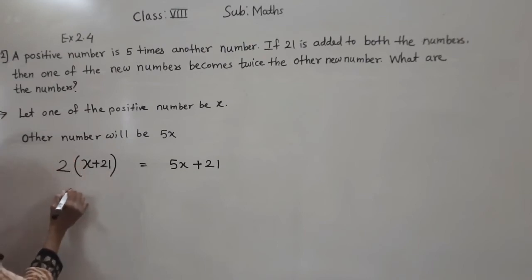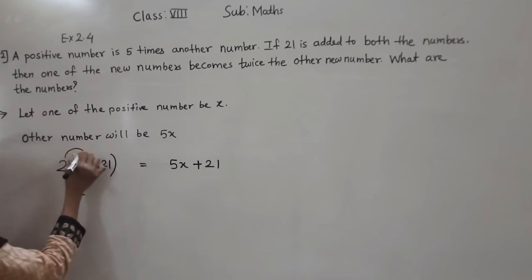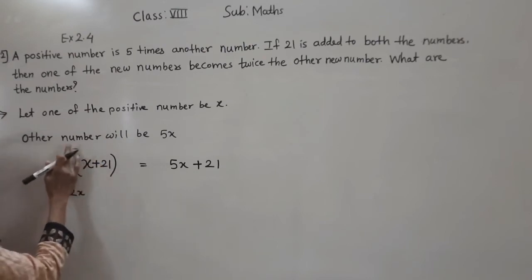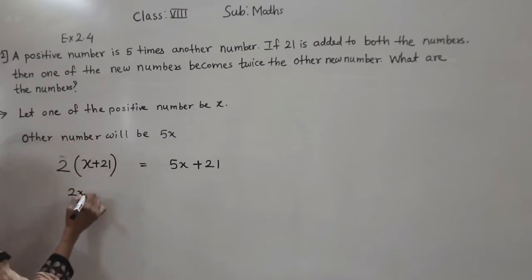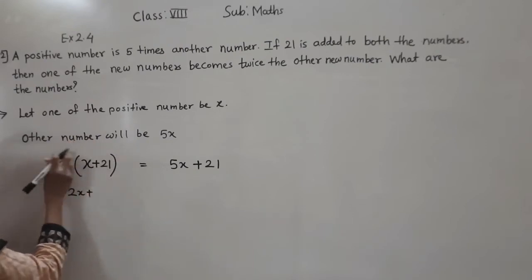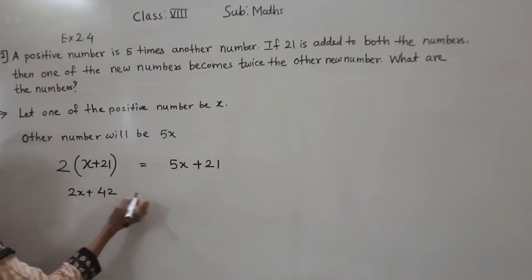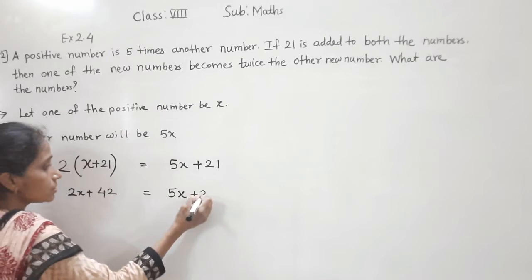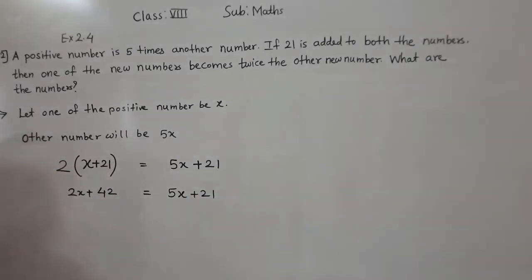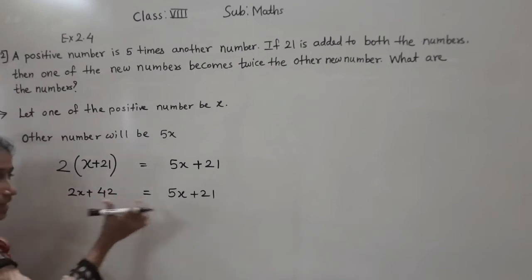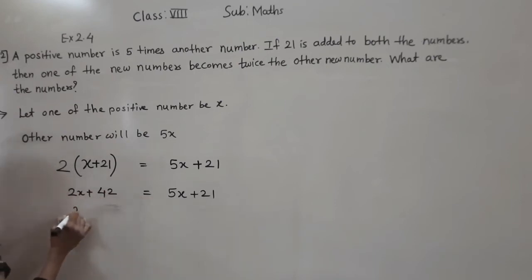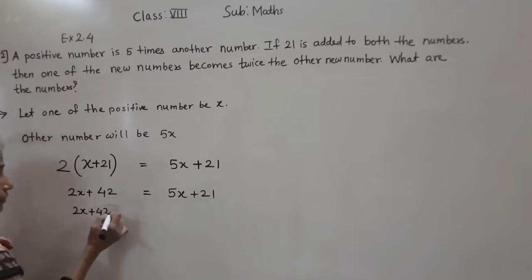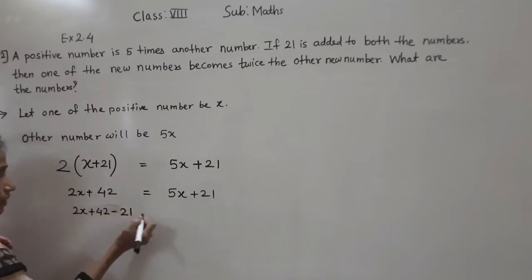2 multiplied by x, 2x. Then 2 multiplied by 21, 21 2s are 42, is equal to, write as it is, 5x plus 21. Okay, now what will we do? Variables with variables, like terms, we will take together. 2x plus 42. Now this plus 21 will transfer to this side, then it becomes minus 21.